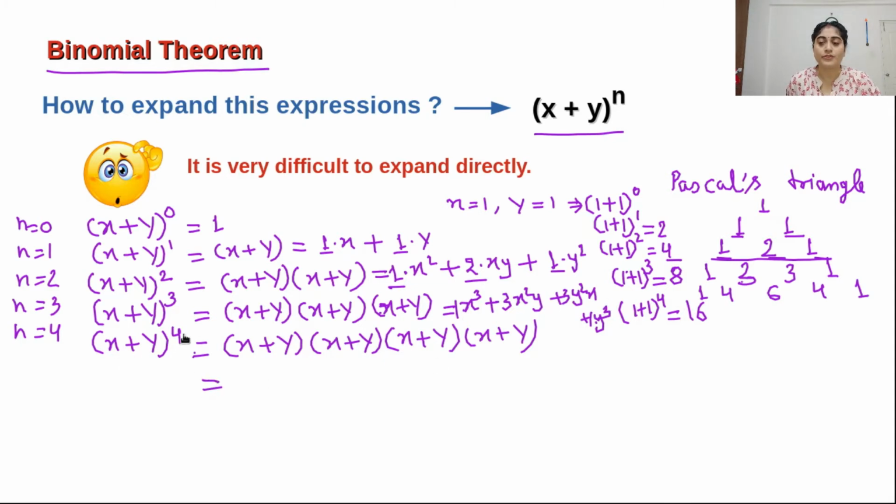Similarly for power 4, we can use the n equals 4 line of Pascal's triangle. It will be x to the power of 4, because here 4 is the power.